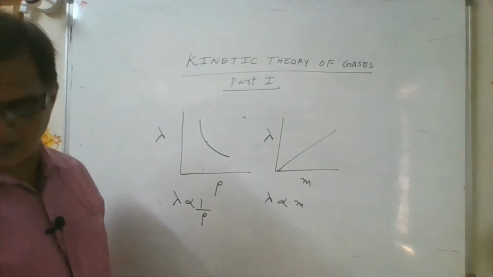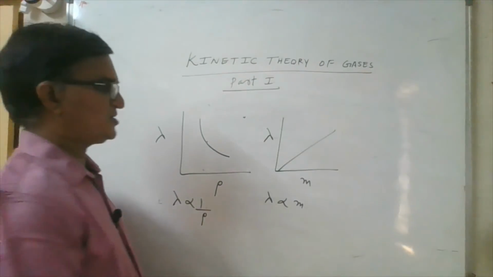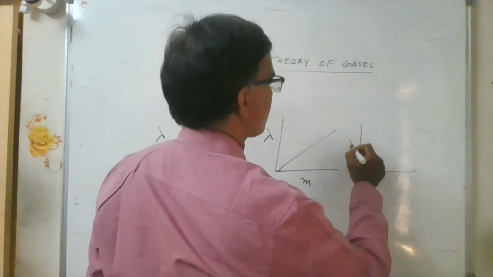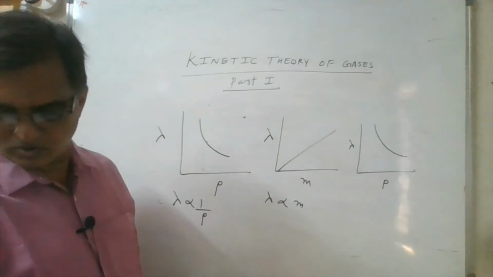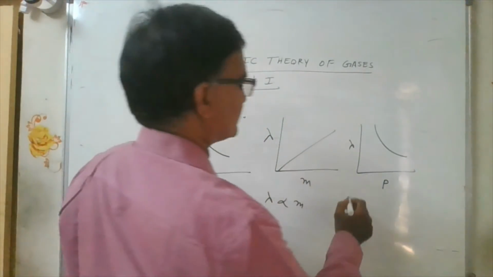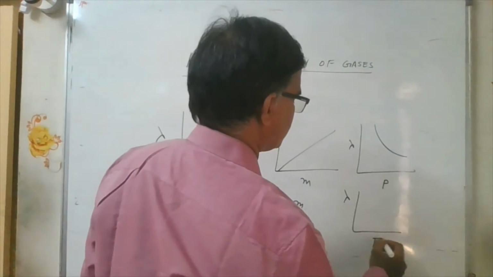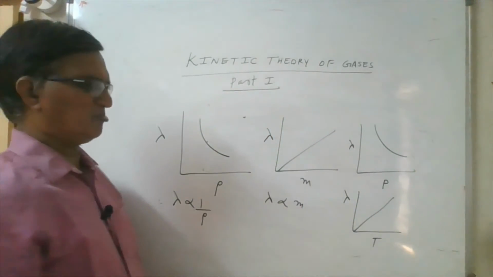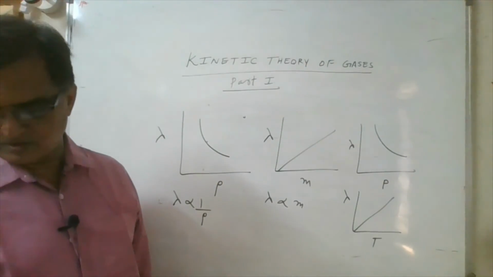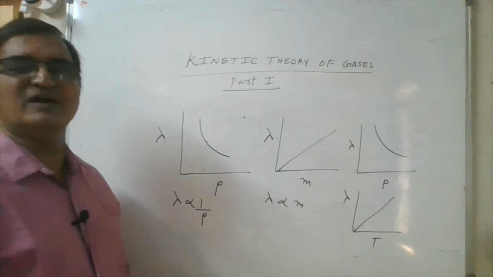Okay. Now lambda and pressure, you have a graph like this. And lambda versus temperature, mean free path versus temperature, the distance between the molecules increases. The graphs are important. Just go through these graphs like this.